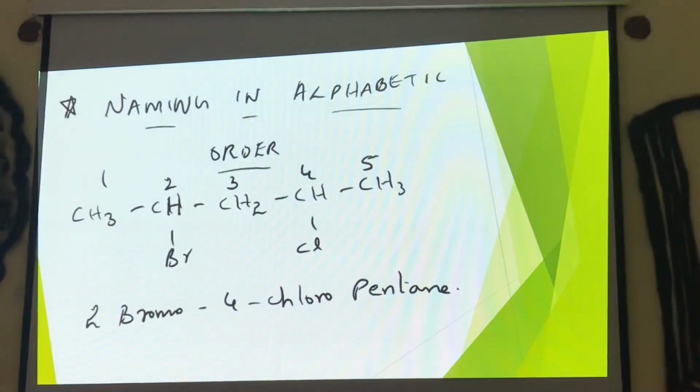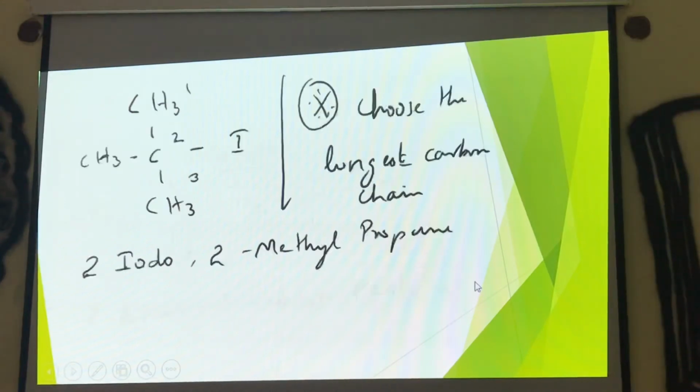Now coming to the next rule, naming in alphabetical order. See here, bromine is there, chlorine is there. See the alphabetical order: B comes first and C comes next. So we number from the carbon atom closer to the bromine. 1, 2, 3, 4, 5. Not from the right-hand side, not from the chlorine side. So it will be 2-bromo, 4-chloro. We don't write 2-bromine, 4-chlorine. The prefix for bromine is bromo, and for chlorine it is chloro. 5 is pentane. So 2-bromo-4-chloropentane.